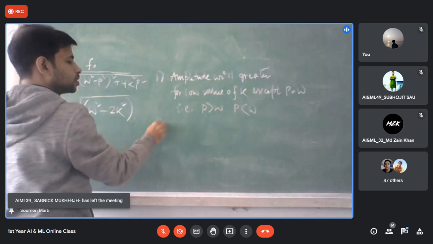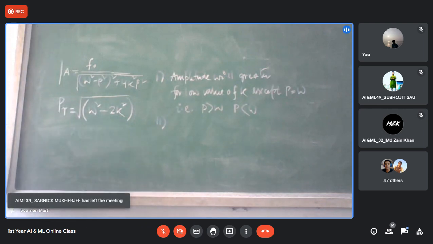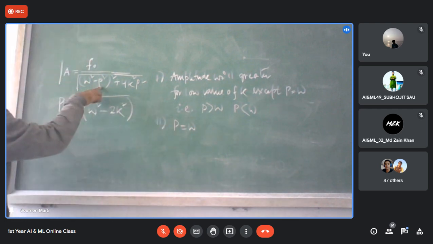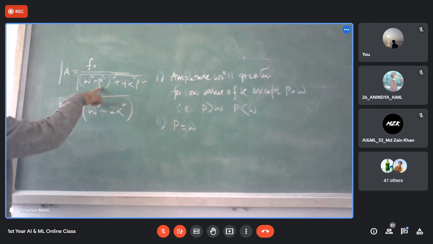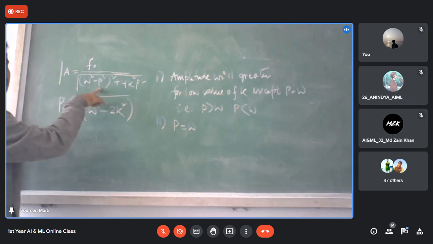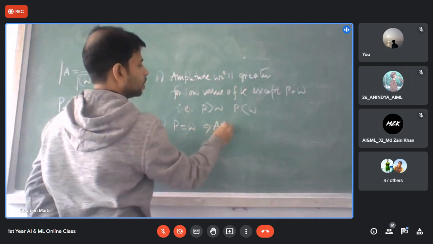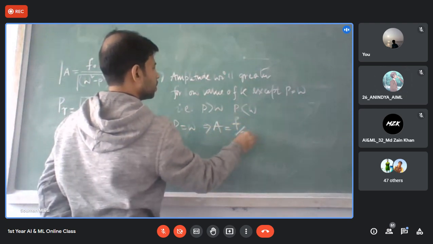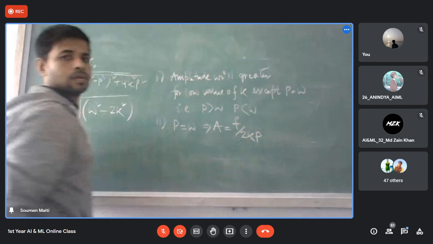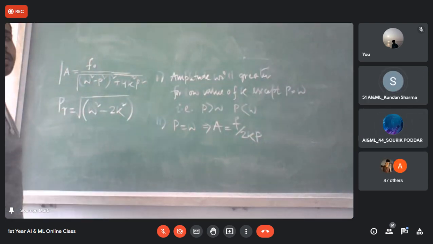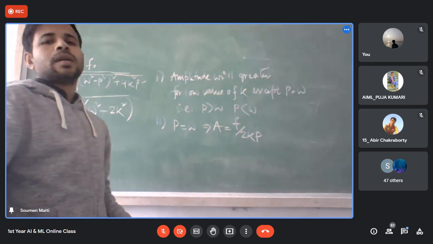Number two. Can I also predict what will happen if p equal to omega? P equal to omega, that is when resonance happens. This term will be 0. So at that time, what will be the value? F equal to 2kp. Yes or no? Yes, sir. Okay, so now check.